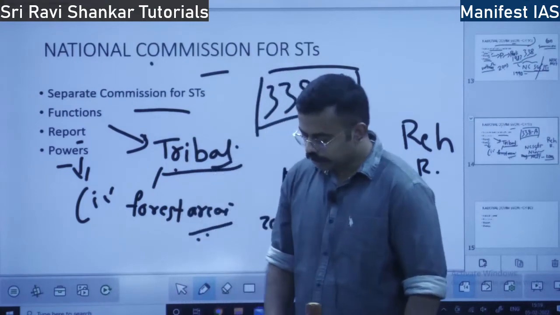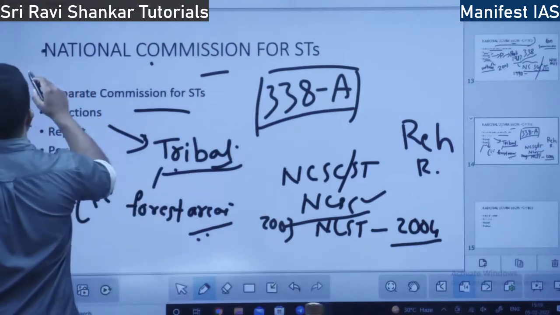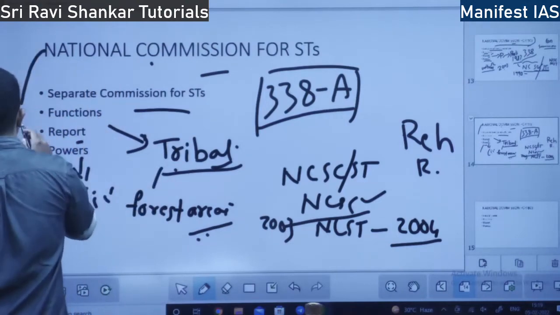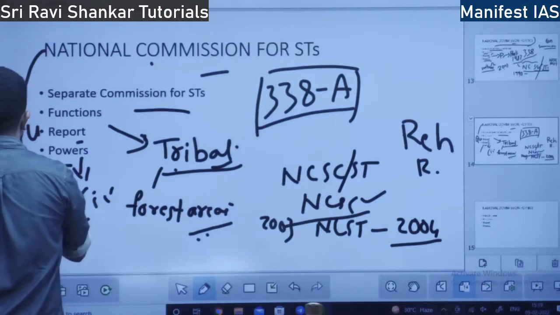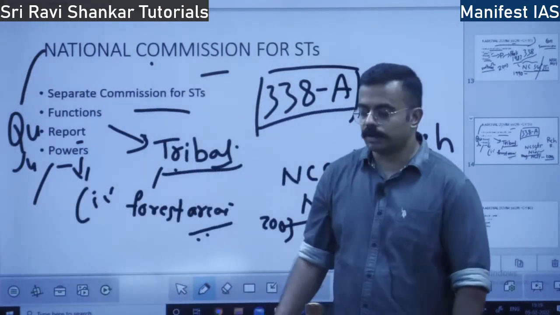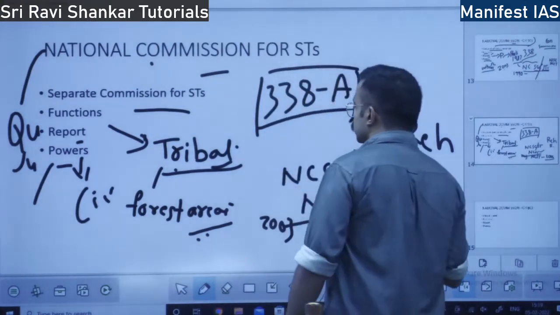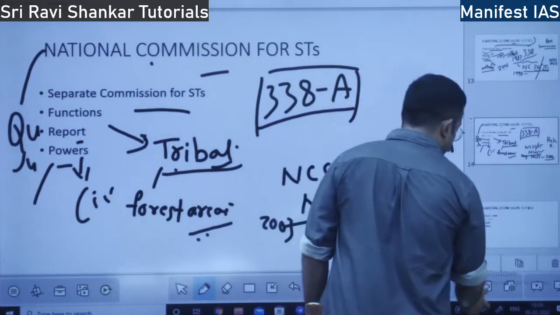So it has judiciary powers also. It has executive powers also. These types of bodies are called quasi-judicial bodies. They are neither completely judicial nor completely executive. They are quasi-judicial bodies. Okay.